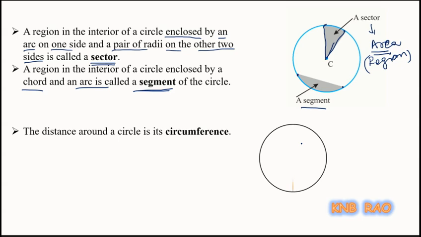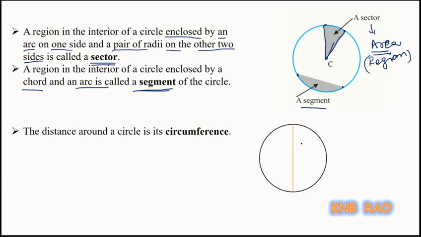Now I drew a diameter. Now after drawing a diameter, this diameter is dividing the circle into two halves.